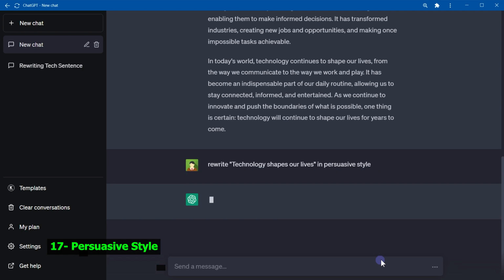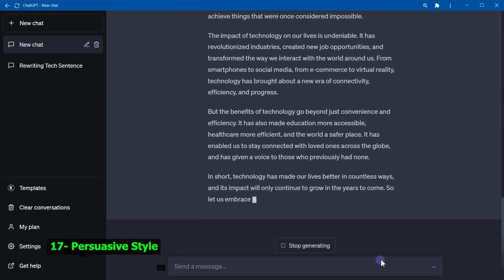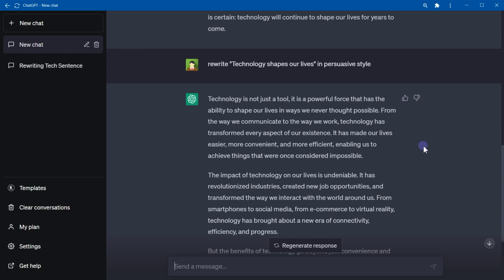Persuasive style. That's quite a persuasion. Persuasive style is used to convince or motivate. This style utilizes strong arguments, evidence, and emotive language. It is commonly used in speeches, advertisements, and opinion pieces.